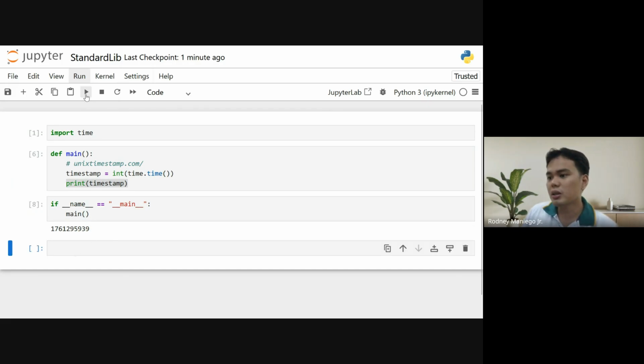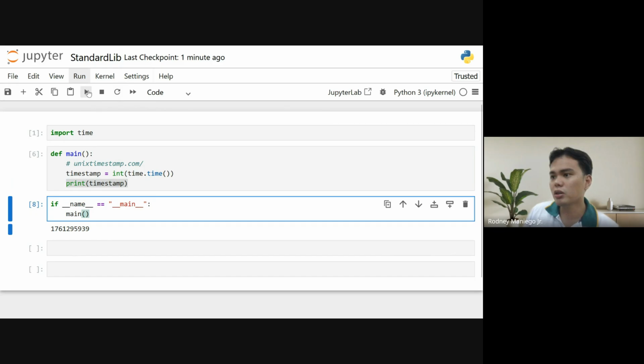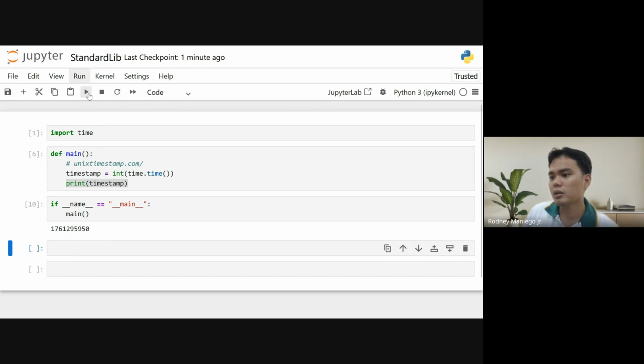If you keep on running this one, it will increase. I guess this is the milliseconds, or the seconds itself. No, this is the seconds. Okay, let's move on for a while.